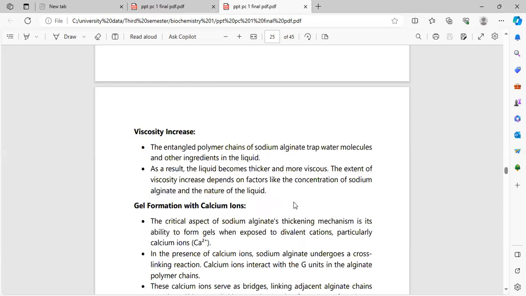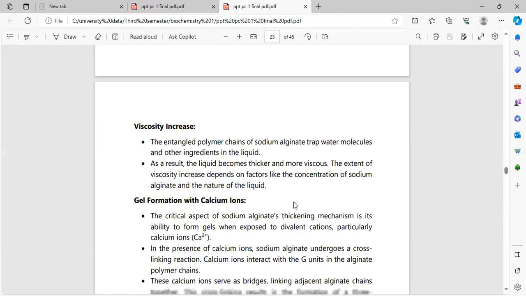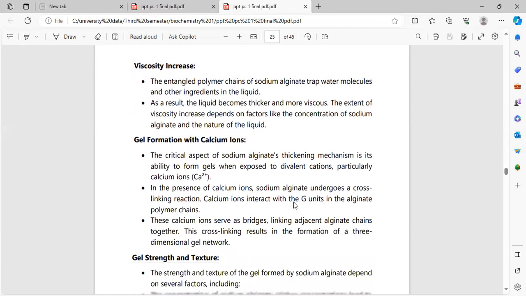The entangled polymer chains of sodium alginate trap water molecules and other ingredients in the liquid. As a result, the liquid becomes thicker and more viscous. The extent of viscosity will depend on factors like the concentration of sodium alginate and the nature of the liquid.